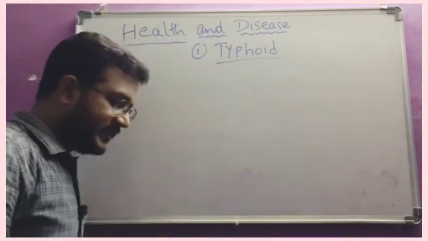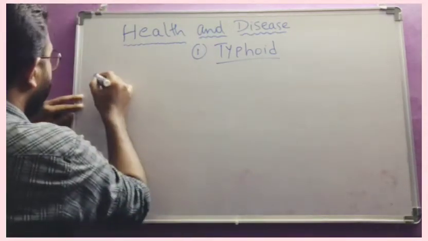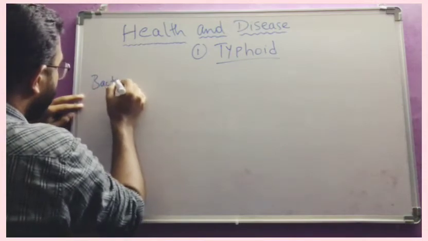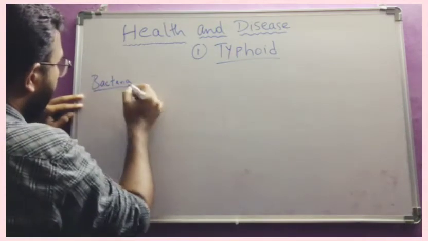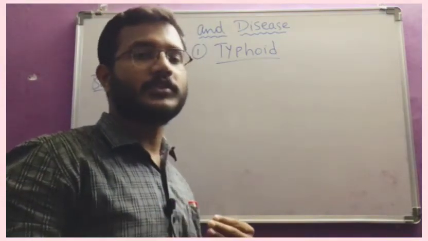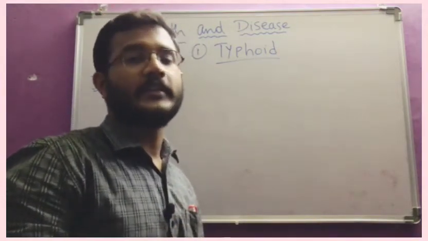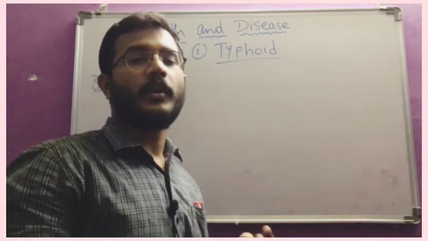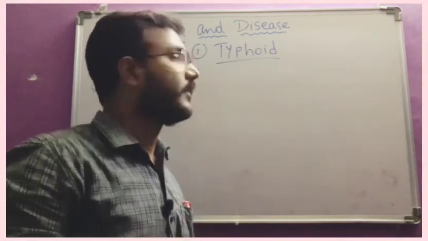It is a disease which is caused by bacteria. So we have to remember whether the disease is caused by bacteria, or by protozoan, or by virus, or by nematode, or by any other.